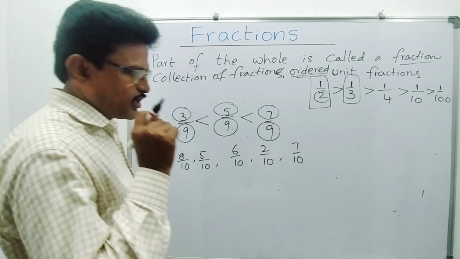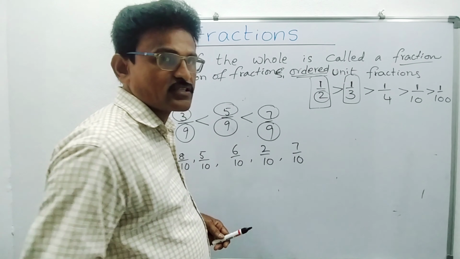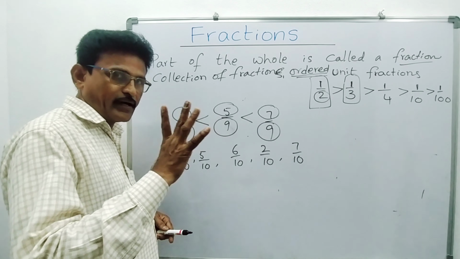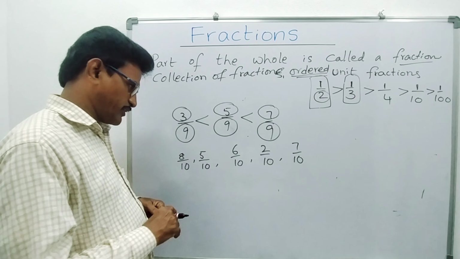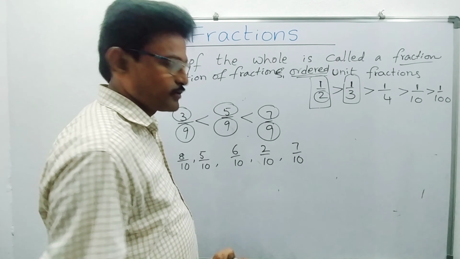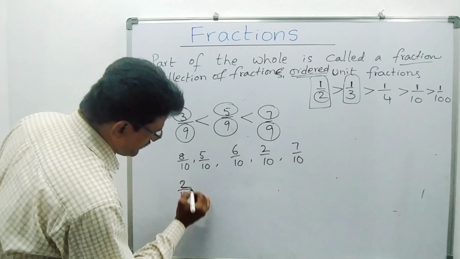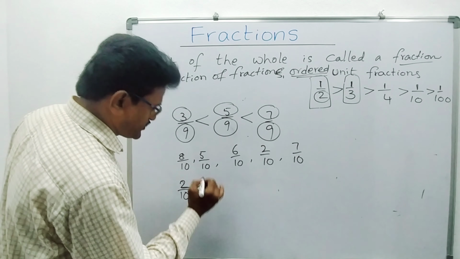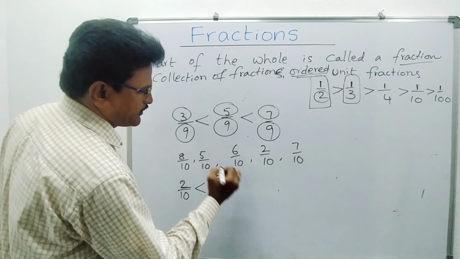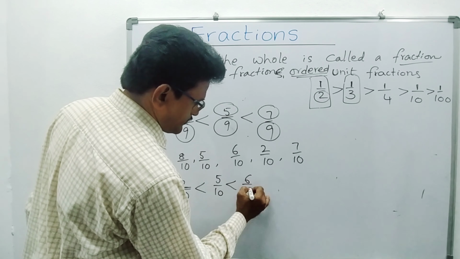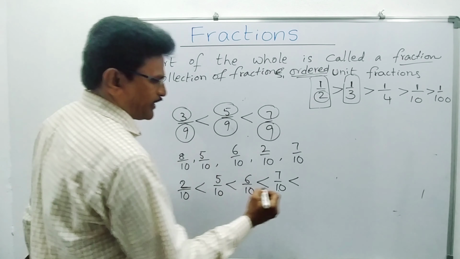See, first we have to pick up the smaller one. What I am telling is, if the denominators are the same, you have to observe the numerator. In the numerator, whichever is the smaller number, that fraction is the smaller fraction. Here 2 is the smaller number compared to all, so 2 by 10 is the smaller fraction. After that, next 5, so 5 by 10. Next 6, 6 by 10. Next bigger number 7, 7 by 10. And finally 8 by 10.